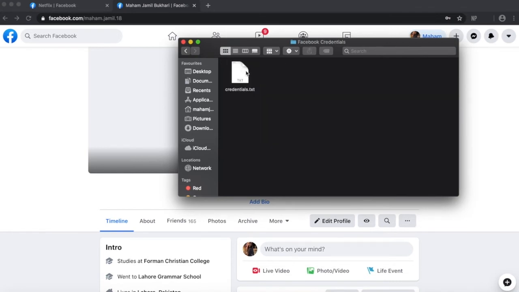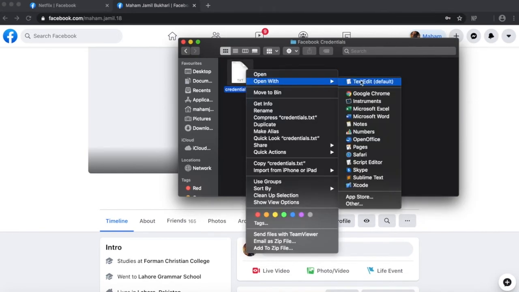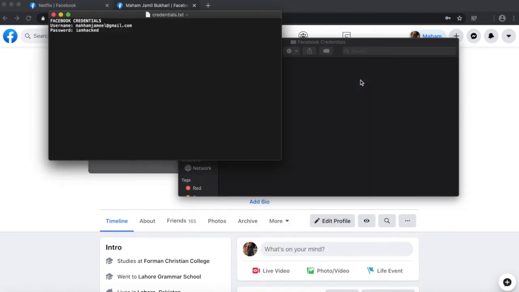When I open it, you can see here username mahamjameel@gmail.com, password I am hacked. In this way, we will have all the personal information of the user. Now I will ask Mohit to discuss the code with you.